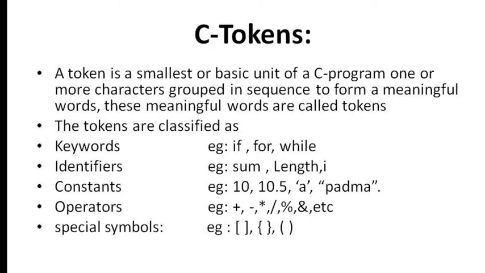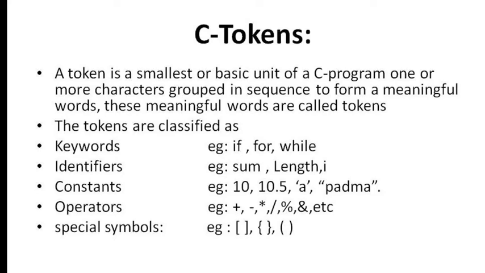Then we should know tokens. What are tokens? A sequence of alphabets, or a group of alphabets, gives a word. Similarly, a sequence of characters gives a meaningful word in a C program. This meaningful word made up of characters can be called a C token. We can classify the tokens as keywords, identifiers, constants, operators, and special symbols.